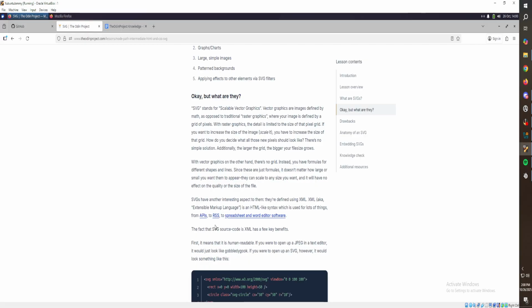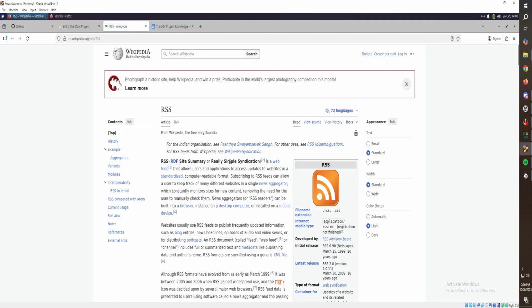They're defined using XML, aka Extensible Markup Language, is an HTML-like syntax which is used for lots of things from APIs to RSS to spreadsheet and word editor software. I have no idea what RSS is, so let's click on it because it's like actually clickable. RDF site summary or really simple syndication. Okay, interesting.